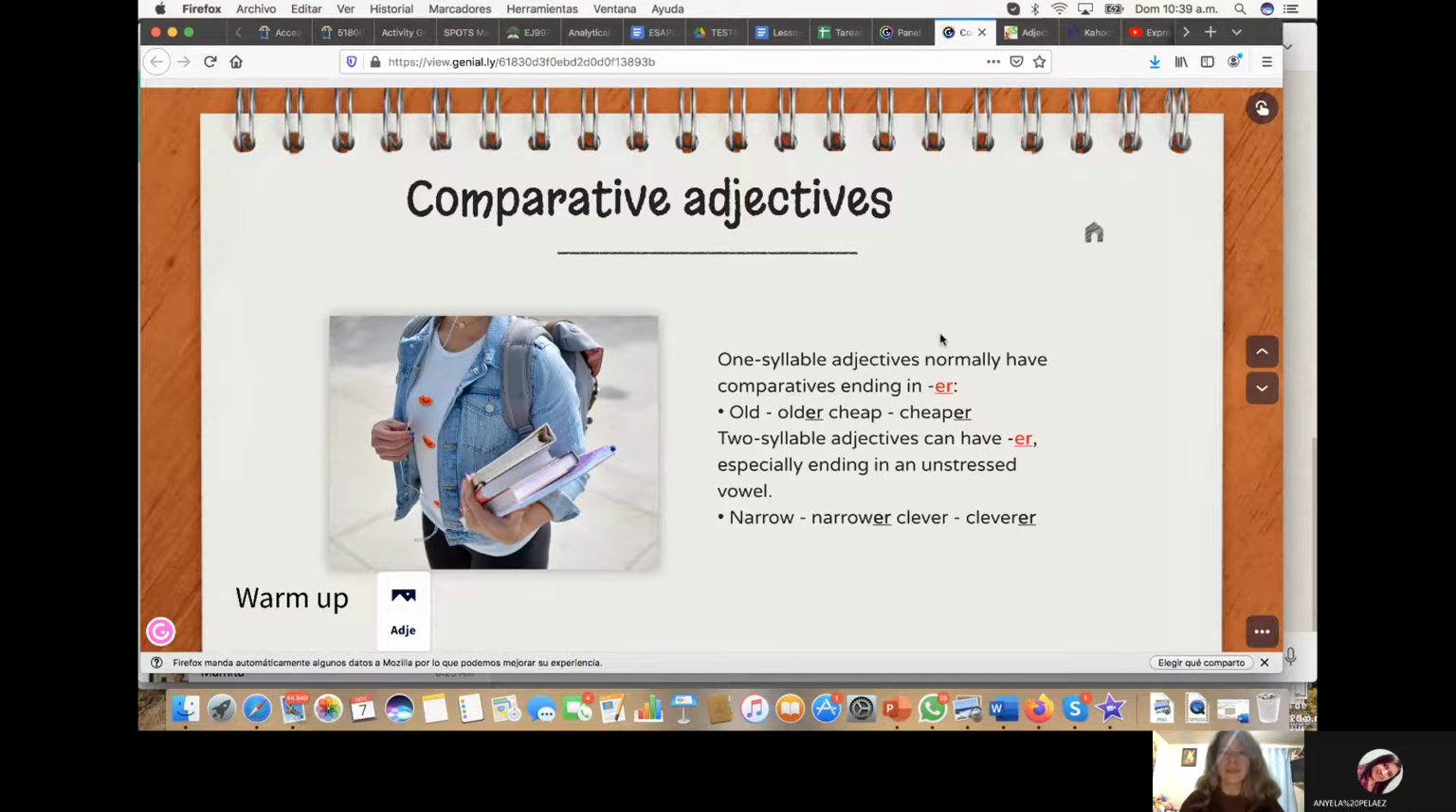Comparative adjectives. When we have one-syllable adjectives, normally we have to end them with ER. For example, old is going to be older. Cheap is going to be cheaper. When we have two syllables, adjectives can take ER, especially those ending in an unstressed vowel. For example, narrow can be narrower. Clever, cleverer.